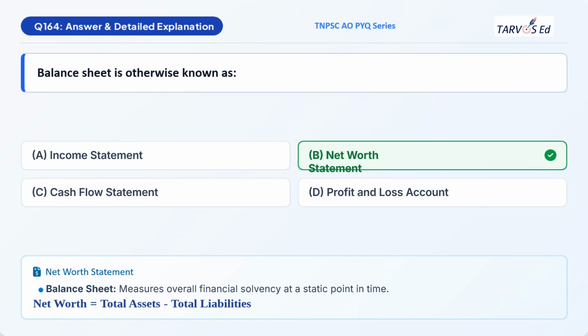So this is the explanation. We have already discussed this in the previous slide. And yeah, this is important. Balance sheet measures the financial solvency at a static point of time. At a particular point of time, it explains the financial solvency of a business. Income statement shows the profitability of the business, whether the business is running in profit or not. Cash flow statement focuses on the cash availability or the surplus fund that is available in the business.